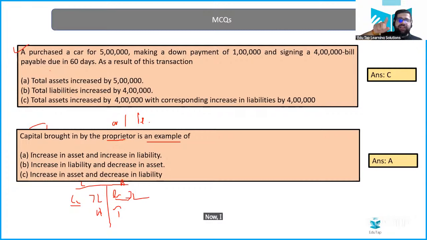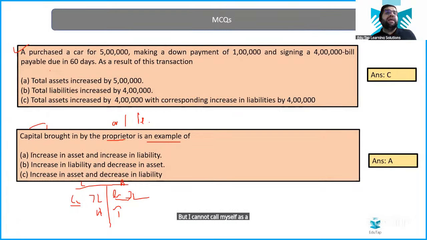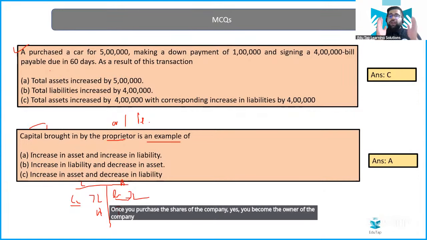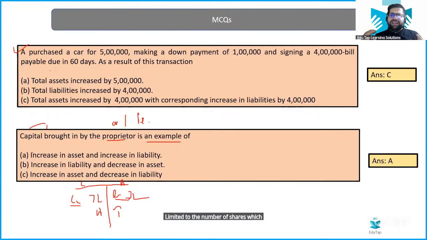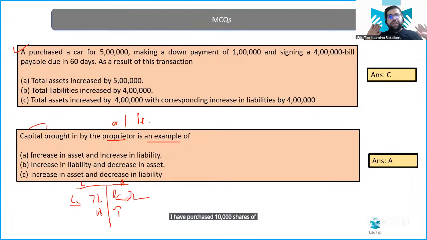Now, I was explaining to you the difference between proprietor and promoter. If you talk about Reliance, I am currently the owner of some amount of shares, but I cannot call myself a promoter of Reliance. Understand this very carefully. Once you purchase the shares of the company, yes, you become the owner of the company also, limited to the number of shares you have purchased. Let's say I have purchased 10,000 shares of Reliance. So I am the owner of Reliance up to 10,000 shares, but I will never call myself a promoter.